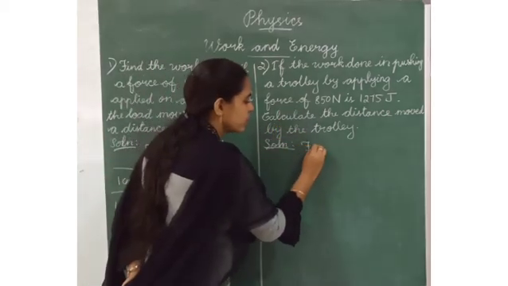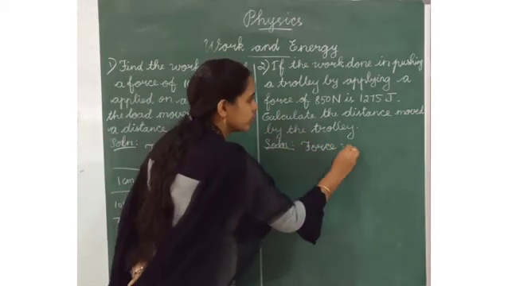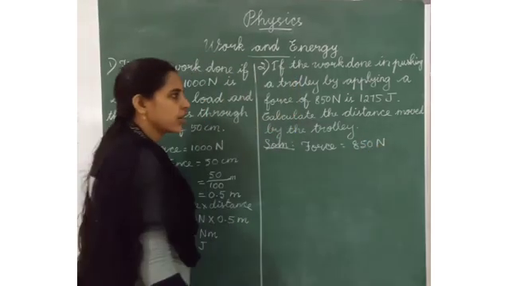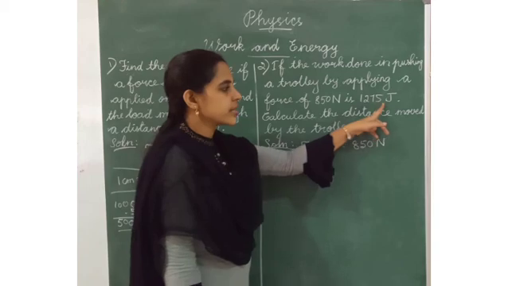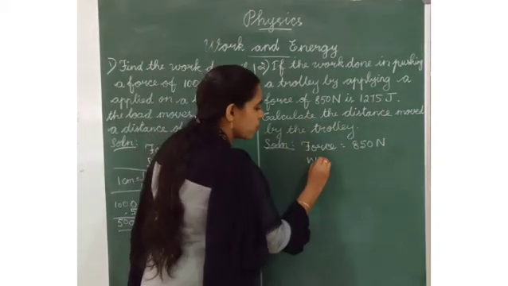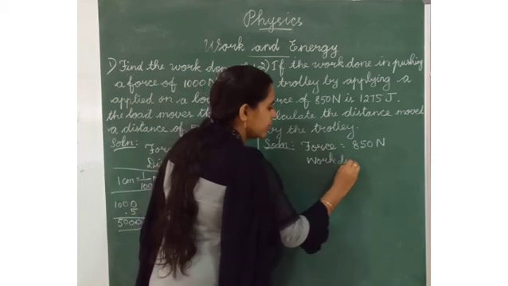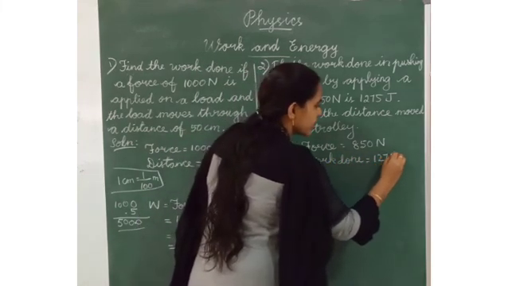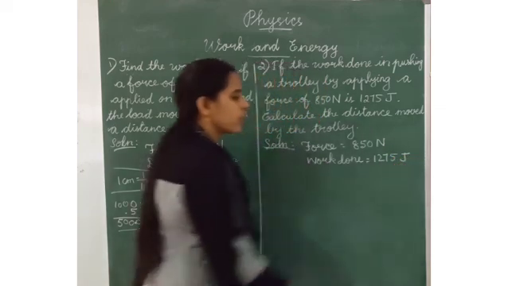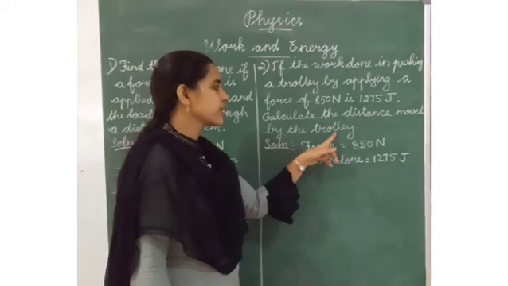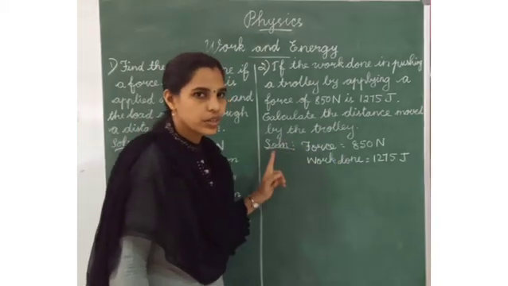Force is equal to 850 Newton. Now, the answer is in joule. Yes. So work done, or work, is equal to 1275 joule. What do we have to find? Calculate the distance moved by the trolley.